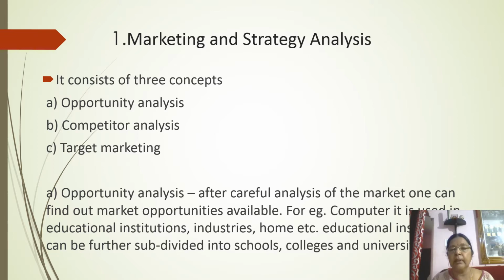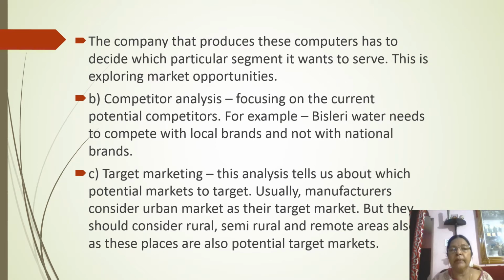So for example, a company which is manufacturing computers will see that computers are used not only at home but by industries, by educational institutions, by offices, etc. Educational institutions, you see, further it is used by schools, colleges, universities, etc. So then the manufacturer has to decide which particular segment he will target, which particular segment he will sell his computers to.